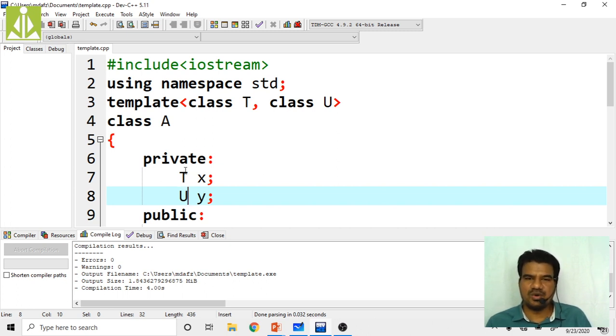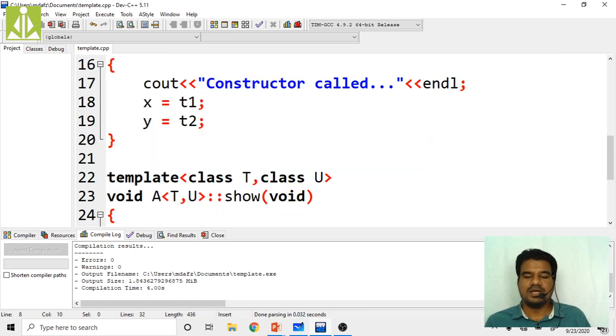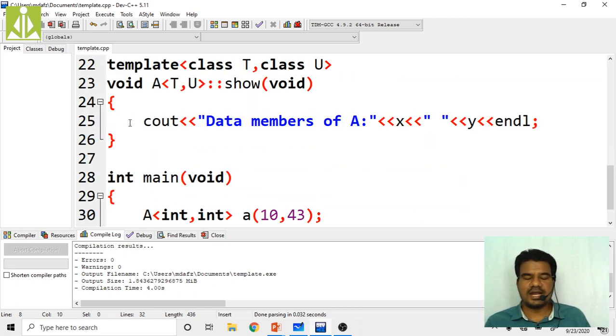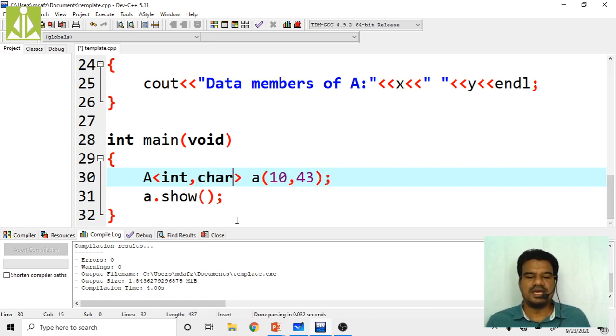Do I have to change anything inside this class definition? No. Do I have to change anything inside the constructor definition? No. Do I have to change anything inside the show function definition? No, because all are templates only. So no need to change. But inside the code of the main function, I have to modify the second type as character and pass that character value accordingly over here.